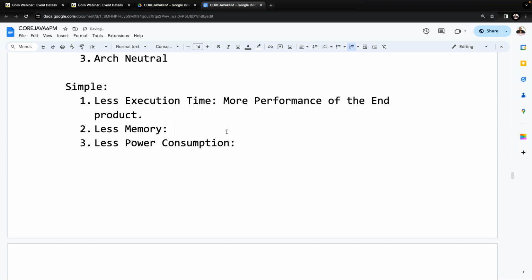Next one is less memory. Listen carefully. One more small example I'm telling you. Try to understand it now.